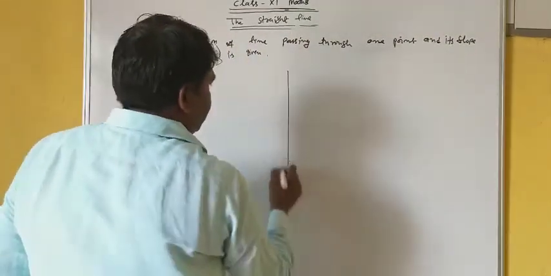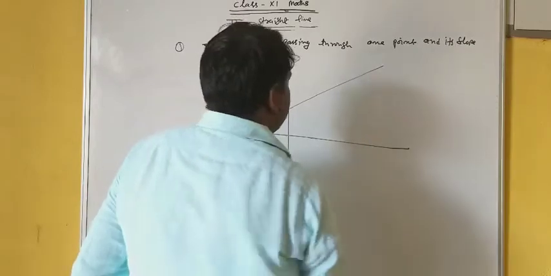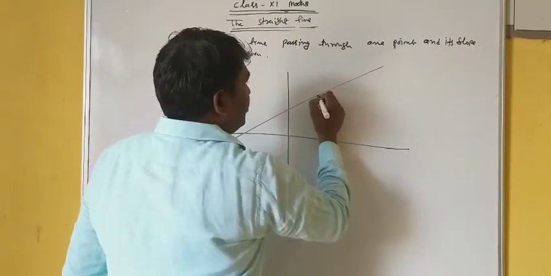Suppose a line is like this, which is passing through one point.